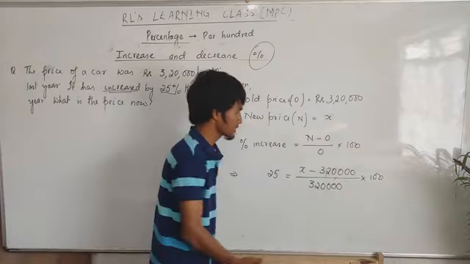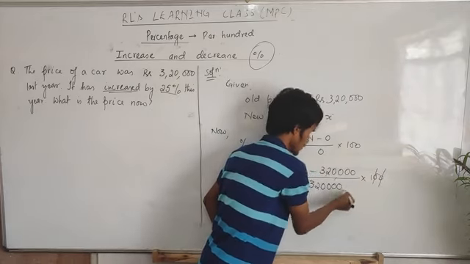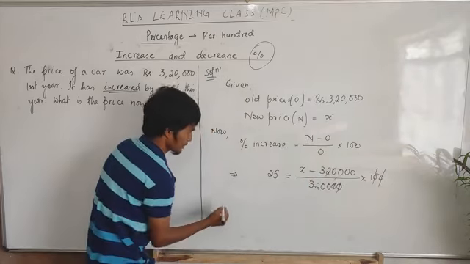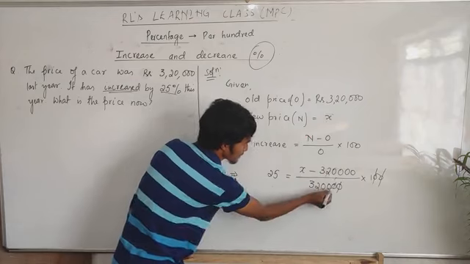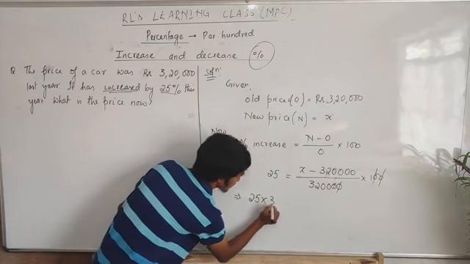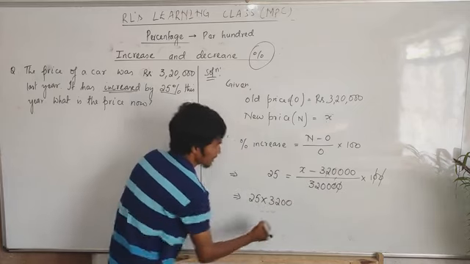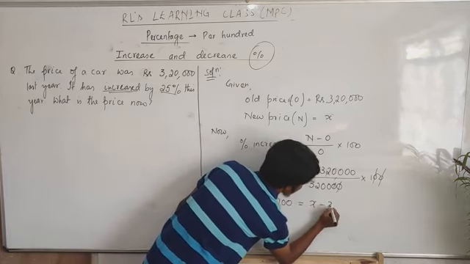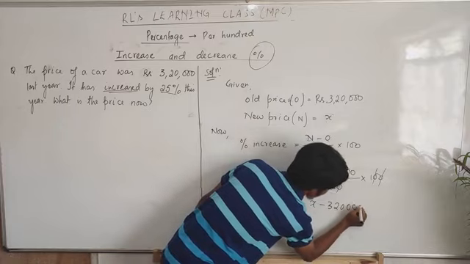Now can we find X? Then the zeros cancel. Then we'll multiply here. Now this 3,200 take aside. We got here 25 into 320,000 equal to X minus 320,000.